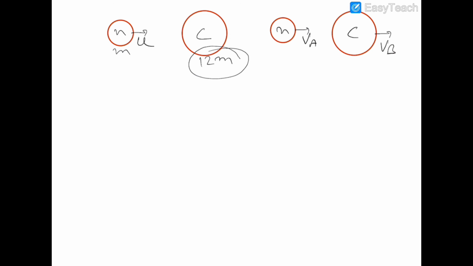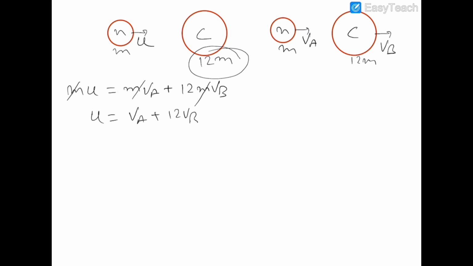So balancing the momentum, mu is equal to m va plus 12m vb. Cancelling m with m, u is equal to va plus 12 vb.